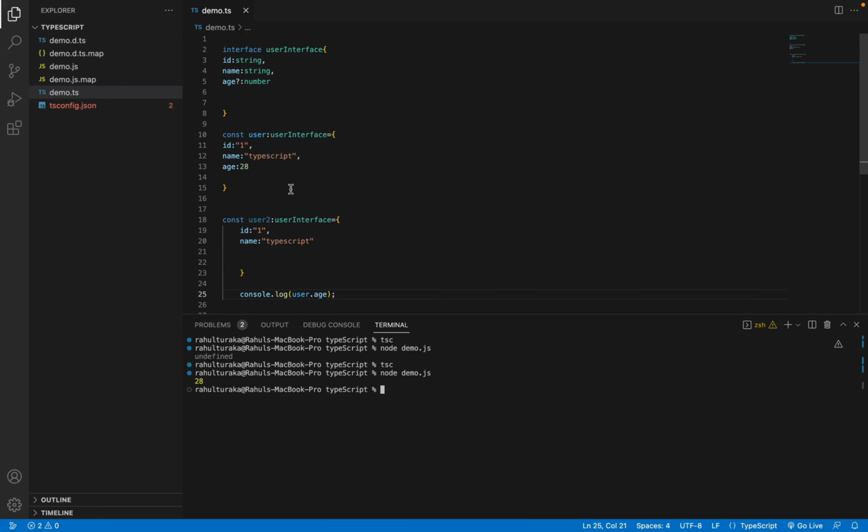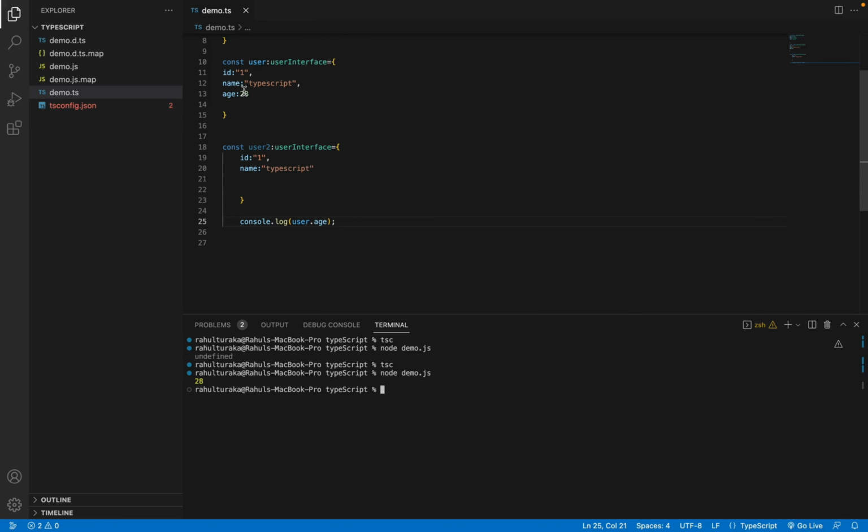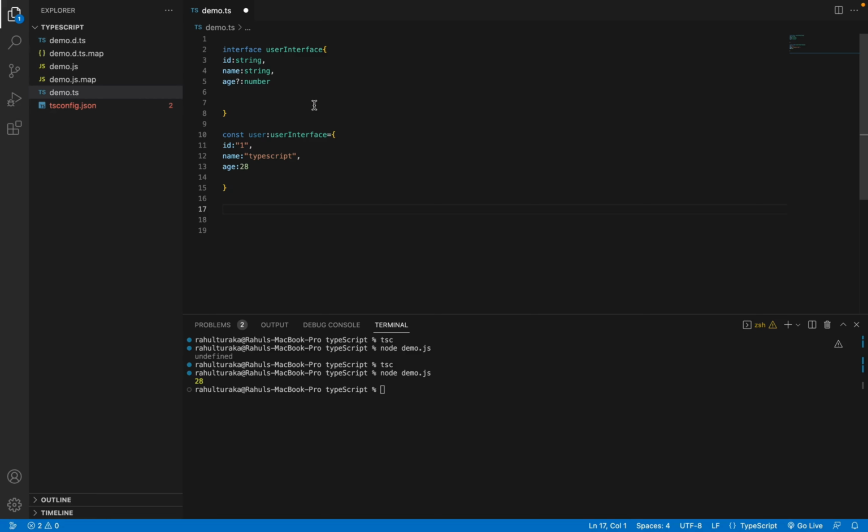So that's the case. Whenever we want to make a particular field optional, we need to provide a question mark after the particular field. After the age field, we have given a question mark, so it is optional. Now let's see how we use functions here.